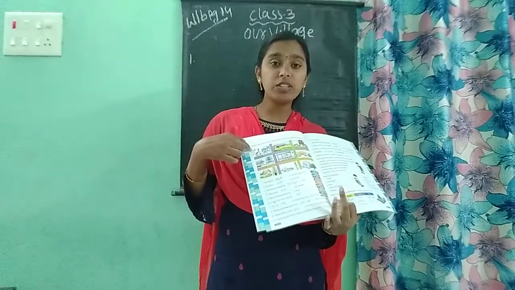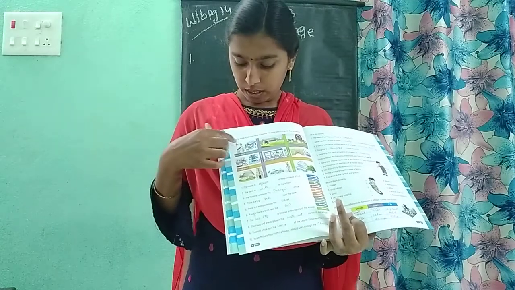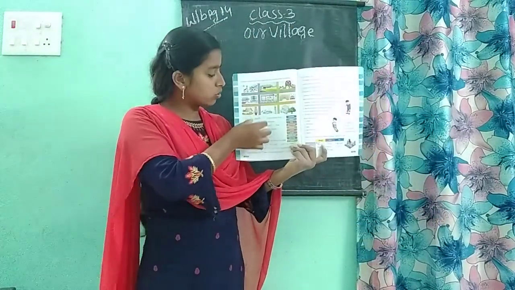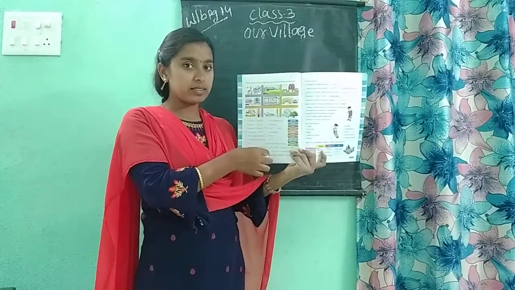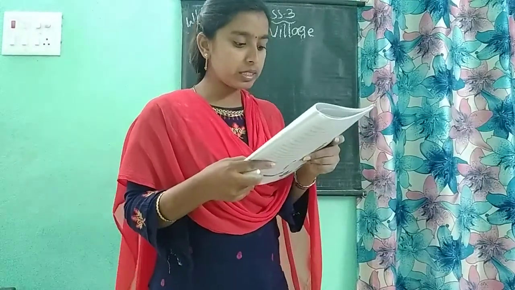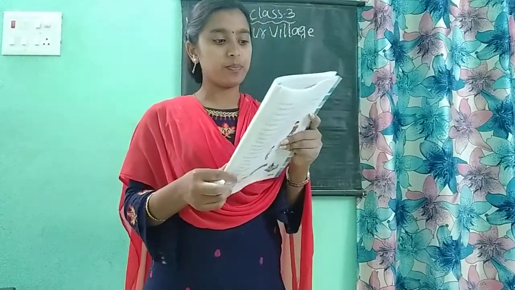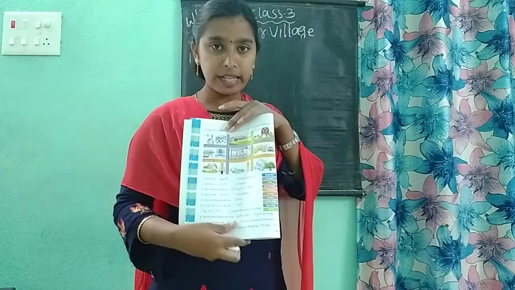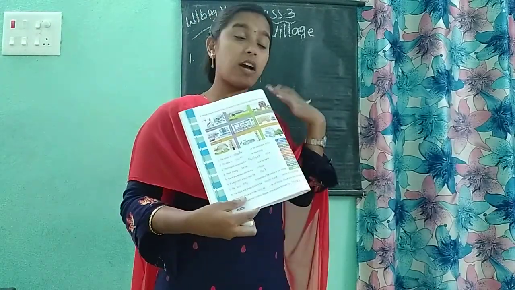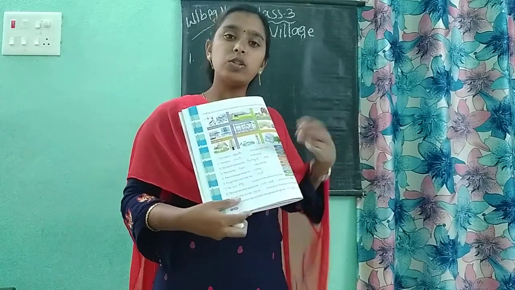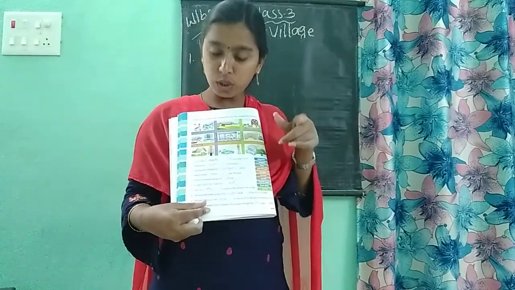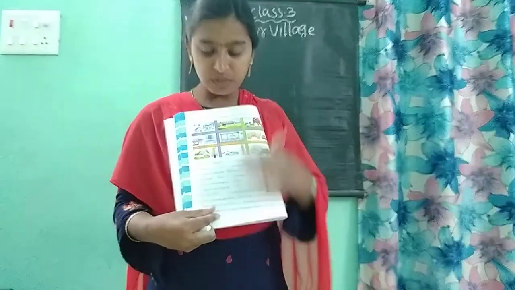And here above this picture we have the directions also. East, west and north, south directions. Okay, based on this map we have to complete all these. Fill in the blanks. Okay, children. So if you see here, first one. My house is dash to the panchayat office. See, children, already we had learned about the directions, everything. How we have to identify the direction and how we have to explain the directions to another person. Everything we had learned in our lesson. So based on this, we have to complete these fill in the blanks now.